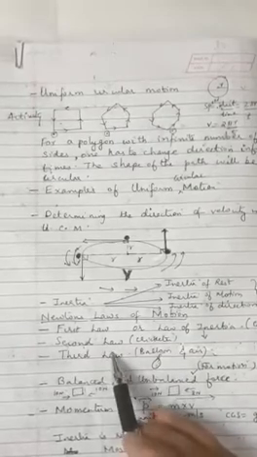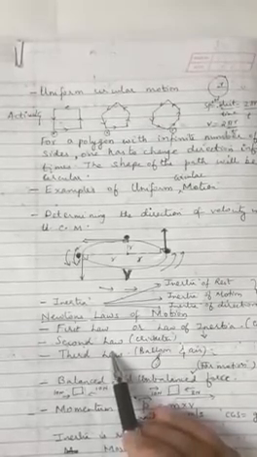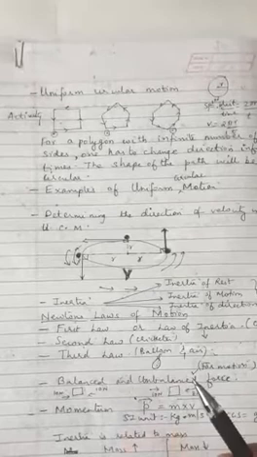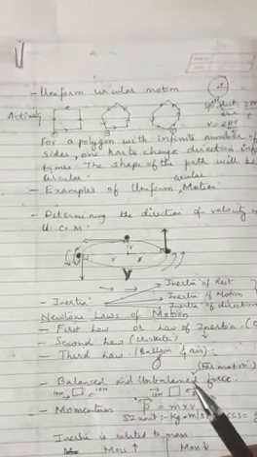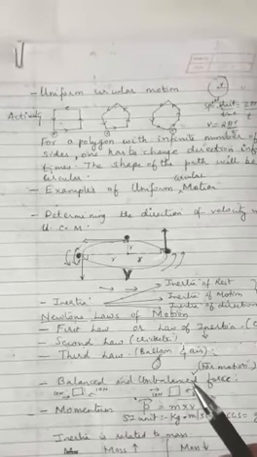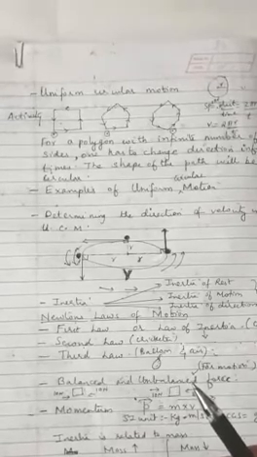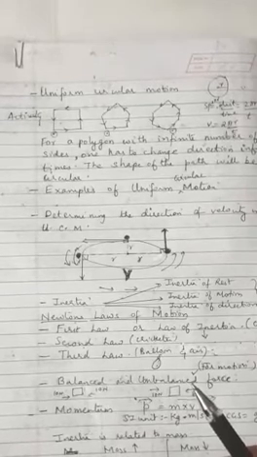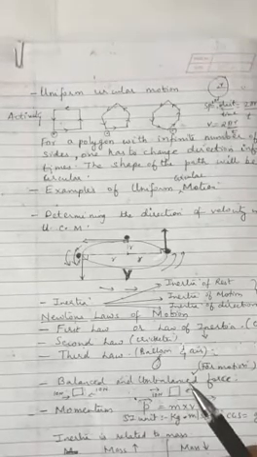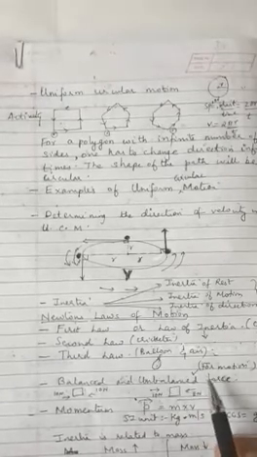Now moving to the next one, we have Newton's second law of motion. The rate of change of momentum is proportional to the applied force, and the change of momentum occurs in the direction of the force. Let me repeat once again. The rate of change of momentum is proportional to the applied force, and the change of momentum occurs in the direction of the applied force. Correct? Now, for this, let me just give you one example.